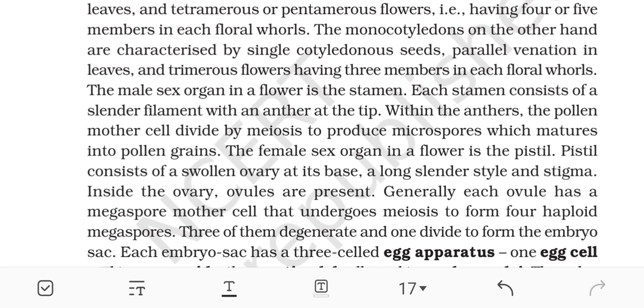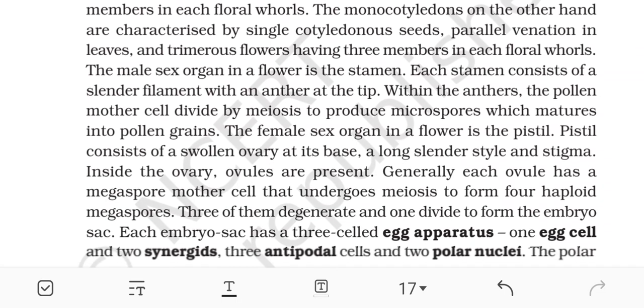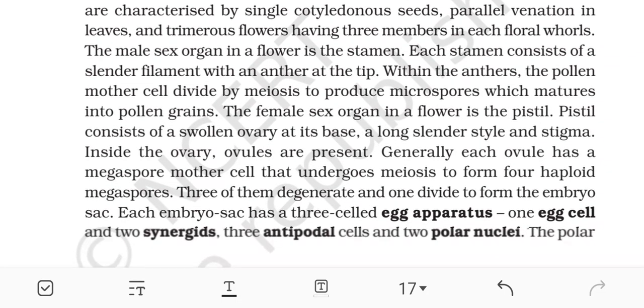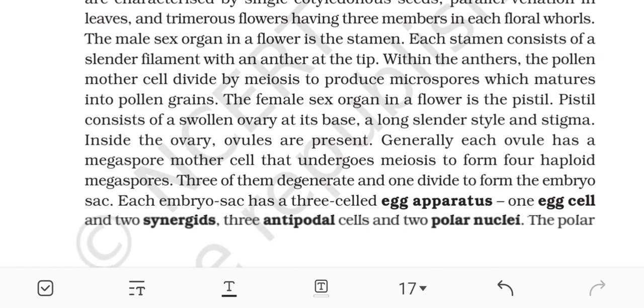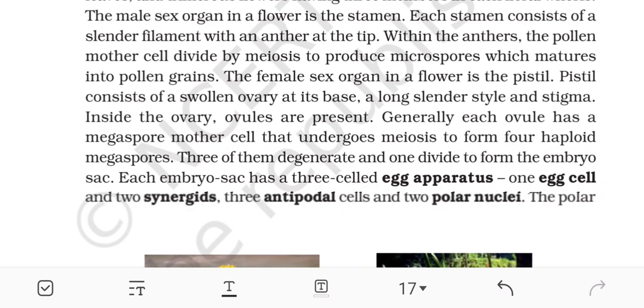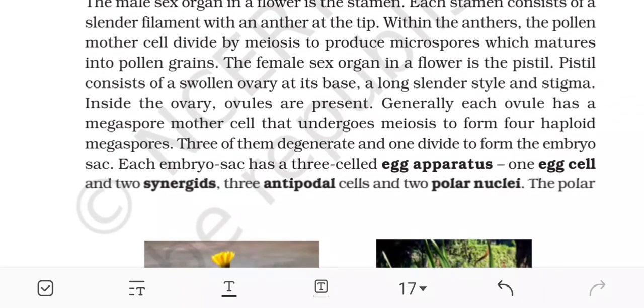The monocotyledons, on the other hand, are characterized by single cotyledonous seeds, parallel venation in the leaves, and trimerous flowers having 3 members in each floral whorl. The male sex organ in the flower is the stamen. Each stamen consists of a slender filament with an anther at the tip.